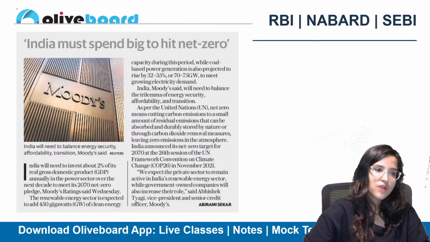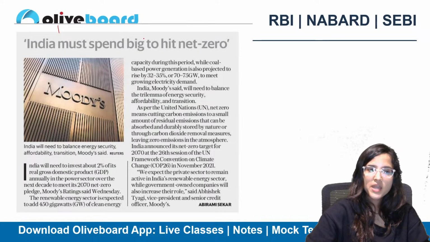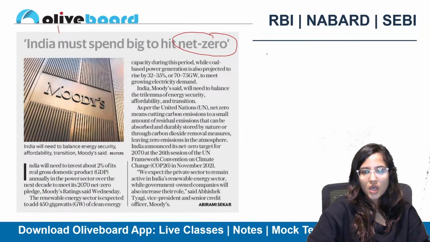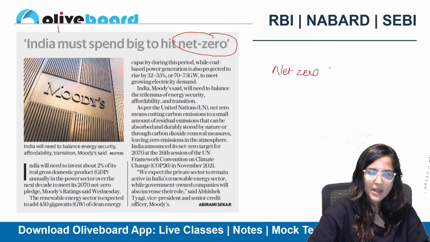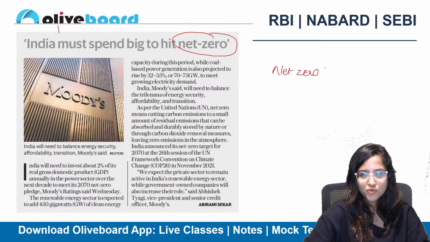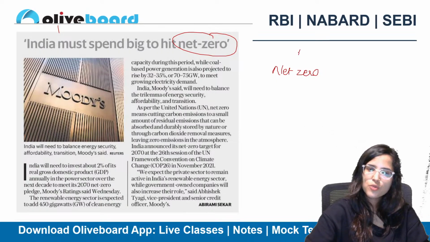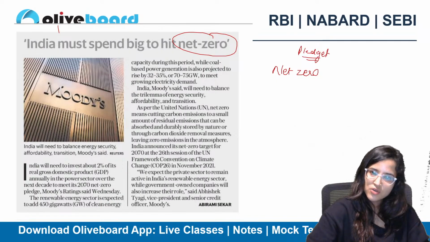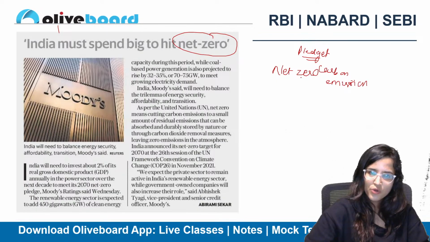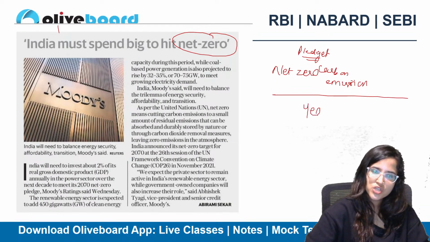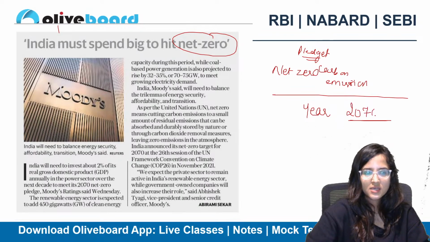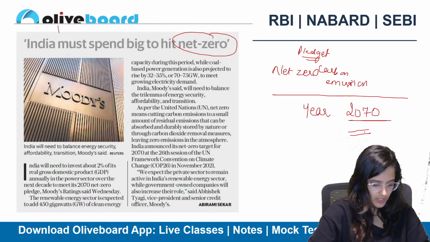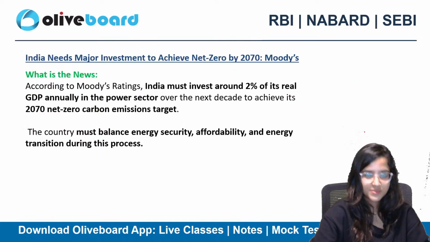Now again we have, according to Moody's, India must spend big to hit net zero. Our net zero carbon emissions target has to be met by which year? Who's going to tell me? We have pledged that we are going to reach net zero carbon emissions by which year? Yes, Chetan, Atithi, by 2070. Yes, Chetan, Atithi, Rahul, absolutely correct.